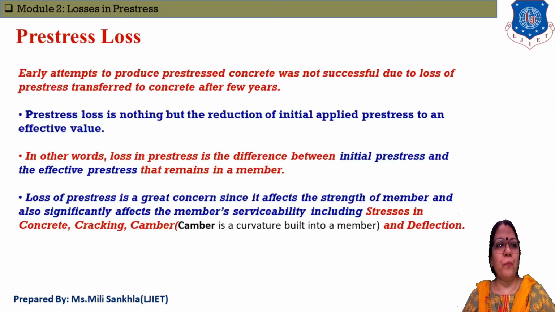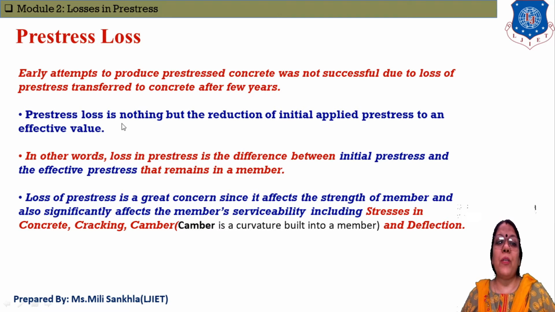Now next, how do prestress losses occur in our structure? Early attempts to produce prestress concrete were not successful because of these losses of prestress. We already learned that in the 19th century we produced prestress concrete structures, but they failed after some time because of the losses of prestress.